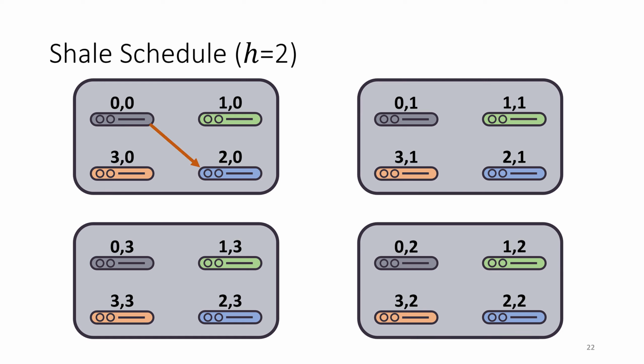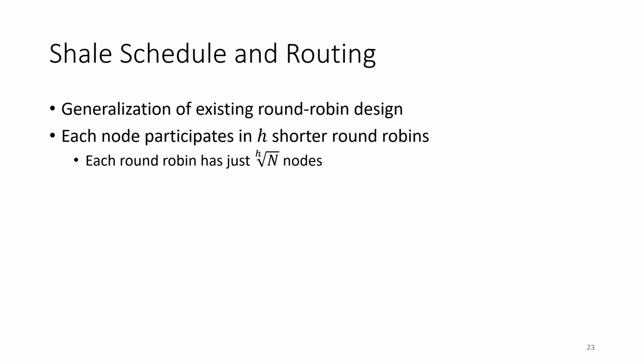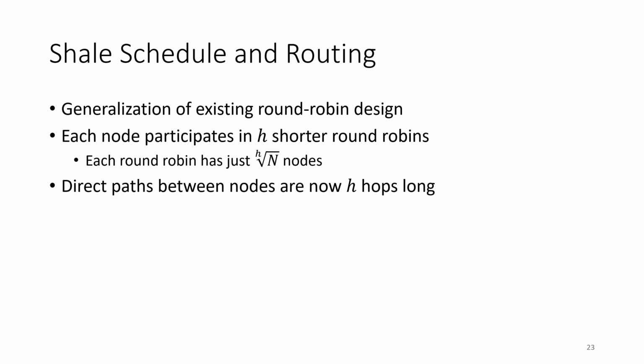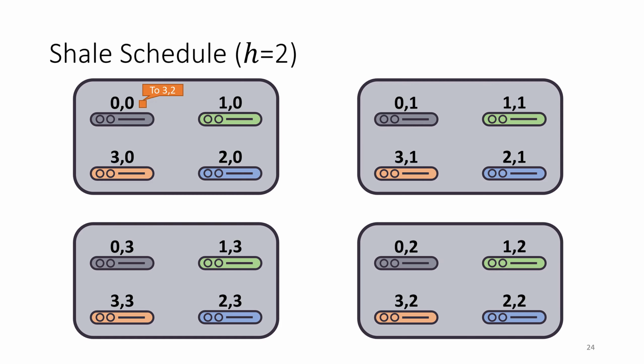So in the first round robin, we can send to any x coordinate, and then we can send to any y coordinate. In general, direct paths are now going to take h hops, 1 hop for each of the h coordinates. We do still want to use Valiant load balancing, so a full path looks something like this. Let's say we want to send to node 3,2. First, we're going to take 2 spraying hops, we call them, to reach the intermediate node, and these are randomly determined hops, 1 in each coordinate. And then we're going to take 2 direct hops to reach the final destination.